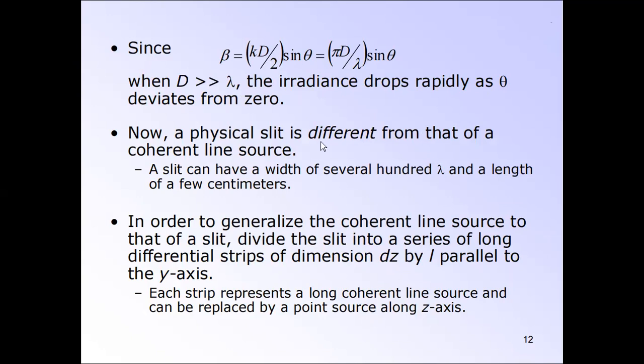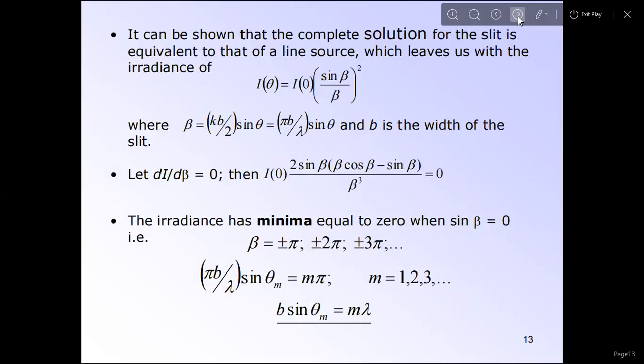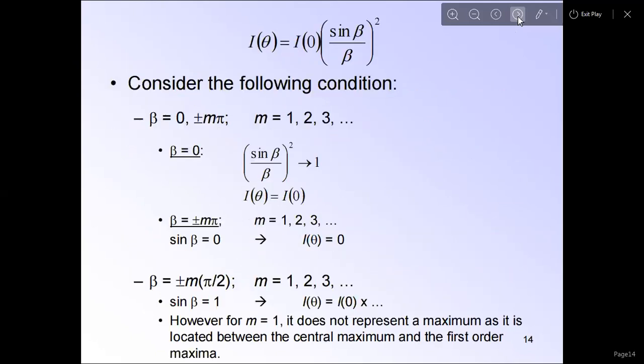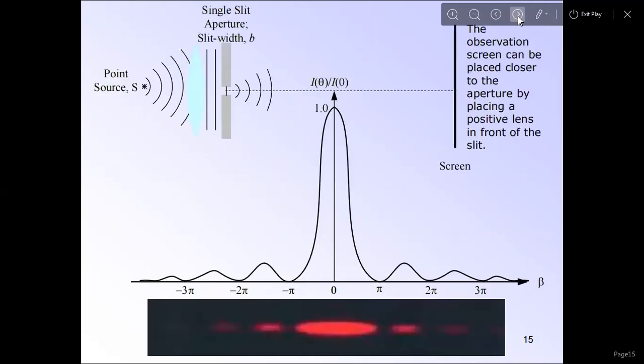Now, the physical slit is different from a coherent line source. A slit can have a width of several hundred lambda and a length of a few centimeters. This is the equation we got after calculation, and this is the graph of the single slit aperture.